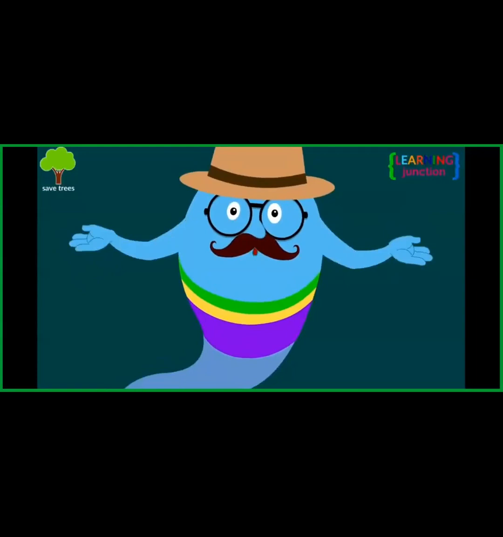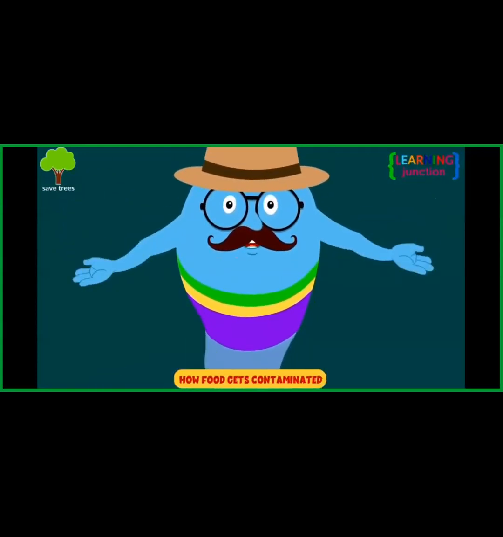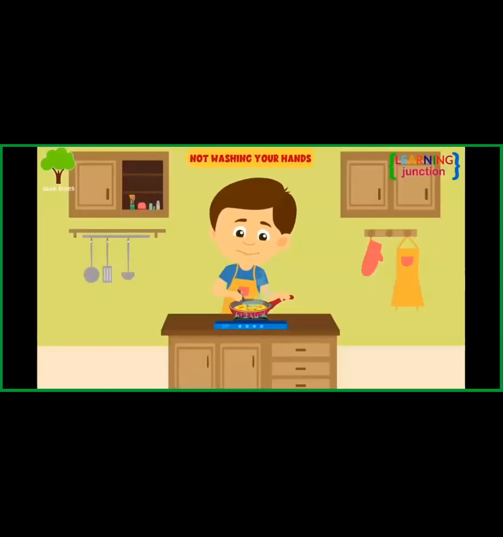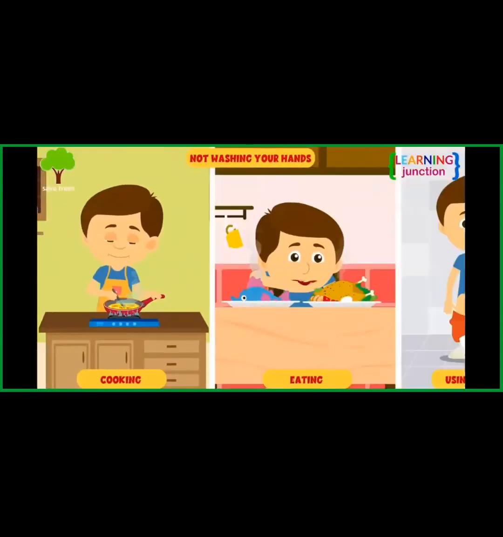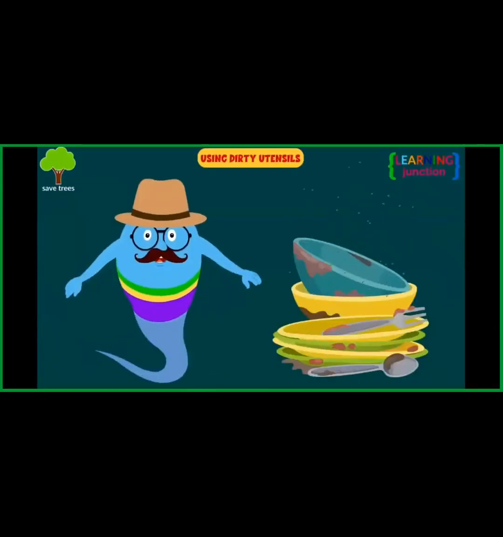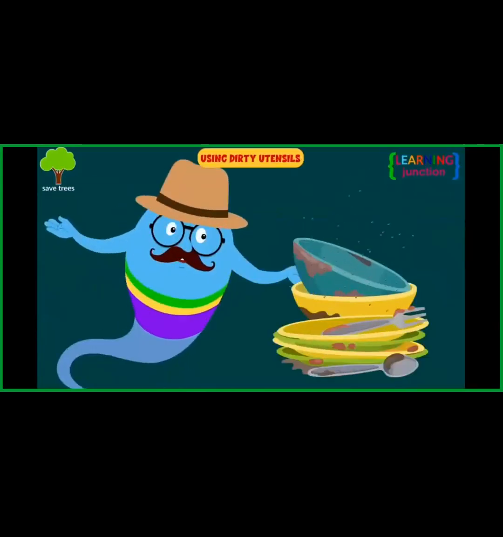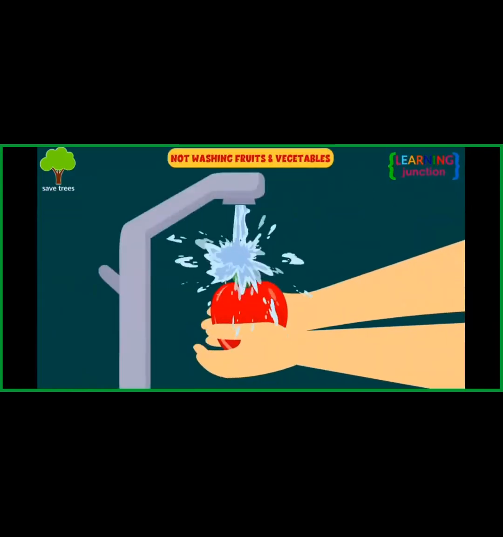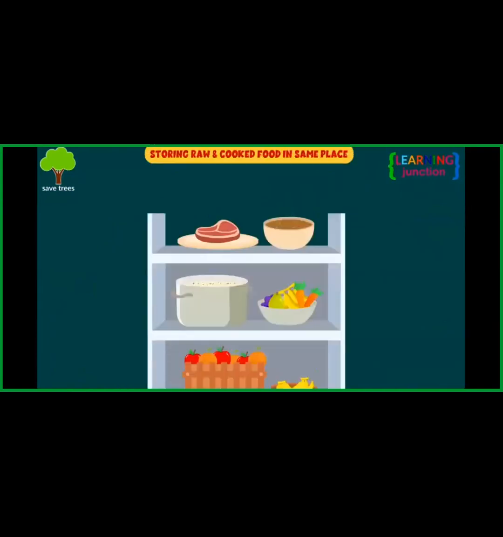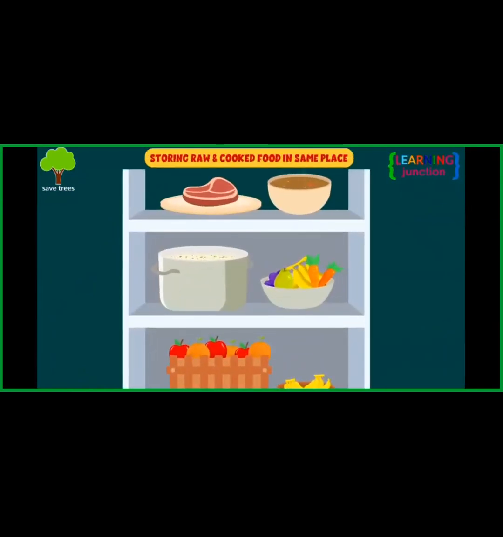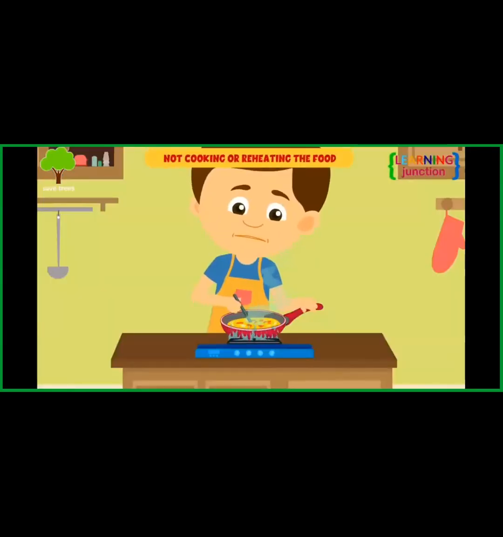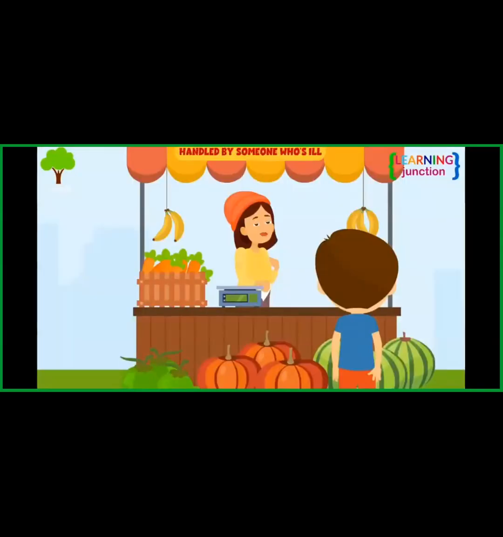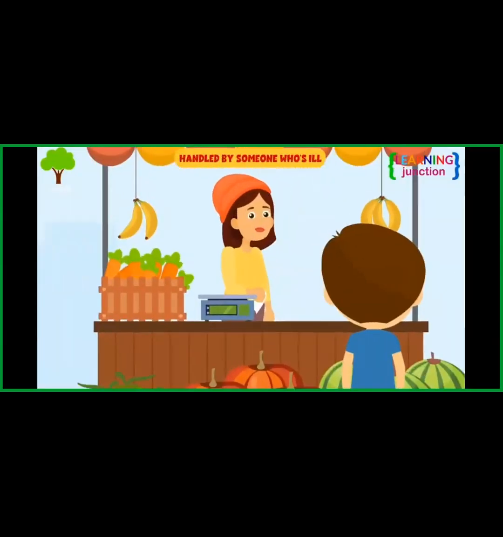Let me show you how food gets contaminated. Not washing your hands before preparing food, eating or after using the toilet, using dirty utensils for cooking, eating, and storing food, not washing fruits and vegetables with clean water, storing raw and cooked food in the same place, not cooking or reheating the food thoroughly, food handled by someone who's ill or has a certain disease.